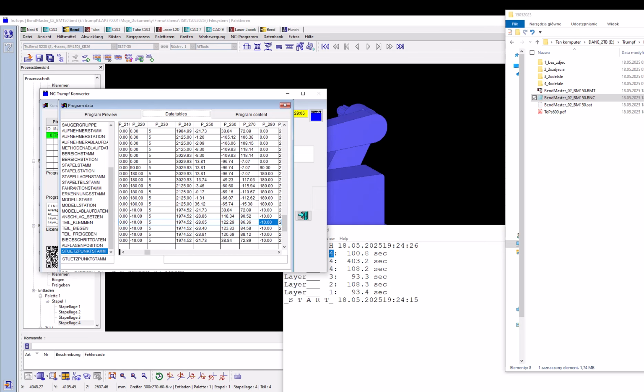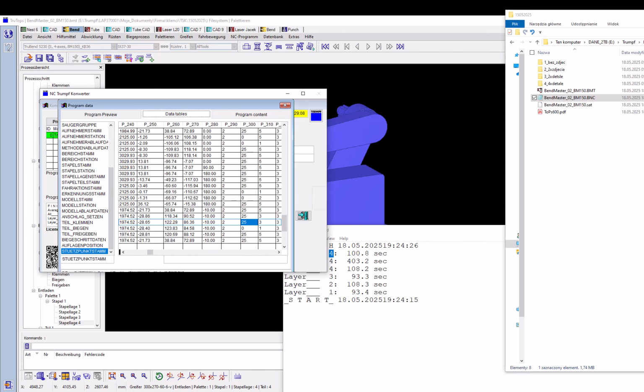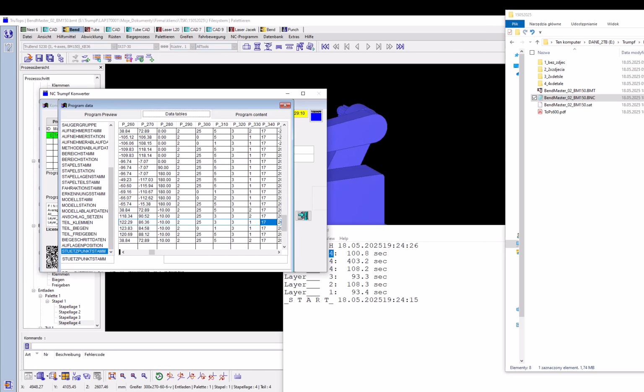For the Cartesian coordinates we have the information in a particular column if the maximum or the minimum speed is used for movement from point, for example, 120 to 121. This information is very important for the algorithm which is used by the application in its calculations.